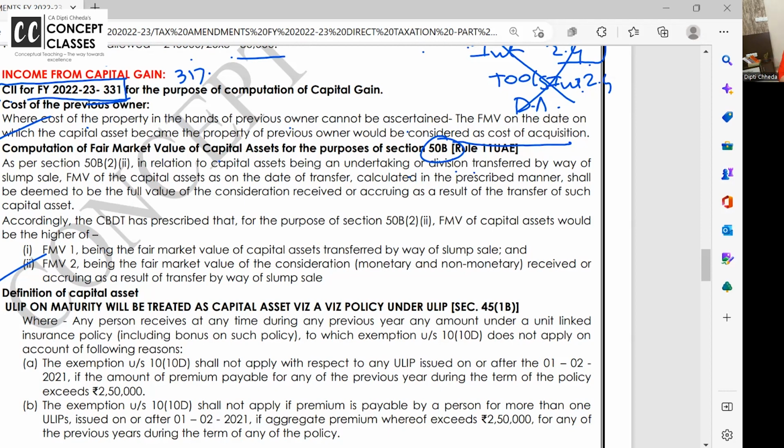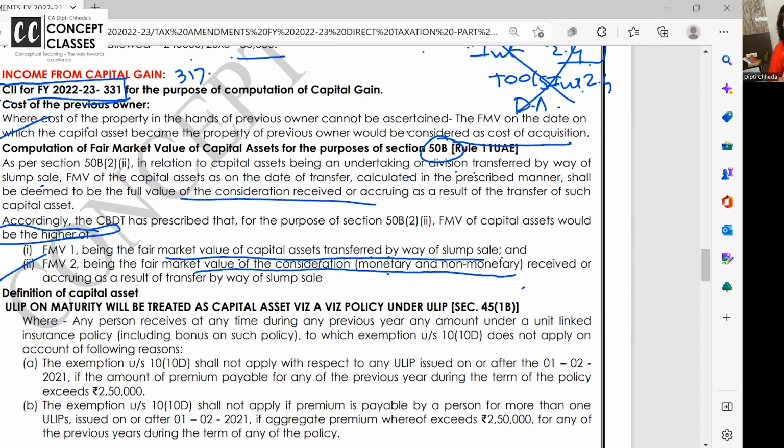So now, when I talk about this slum sale, the amendment here is that whenever an asset is transferred in the form of slum sale, the sale consideration will be the fair market value of the capital asset given, furniture, plant and machinery, books, projector, whatever I gave you when I closed the business. The fair market value of the capital asset transferred and the fair market value of the consideration received from you, in monetary or cash or in kind, whichever is higher.